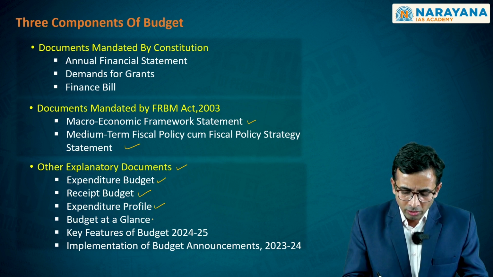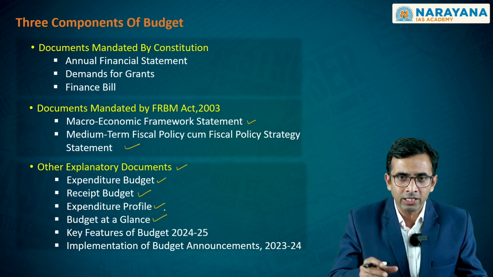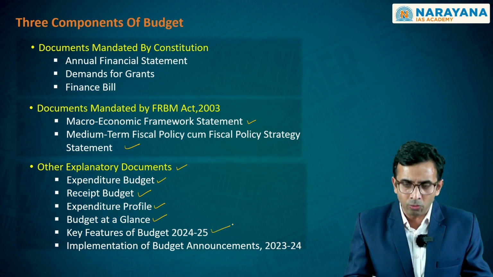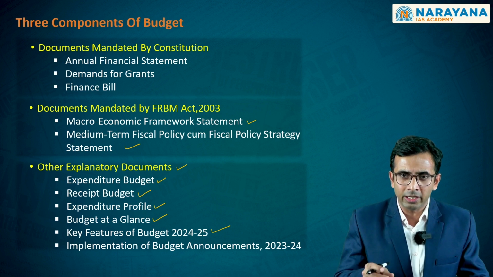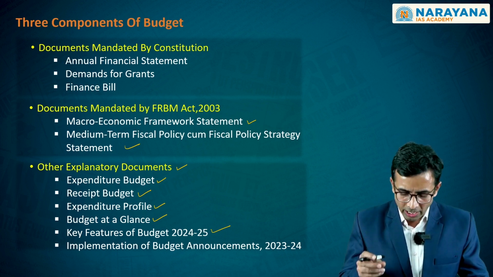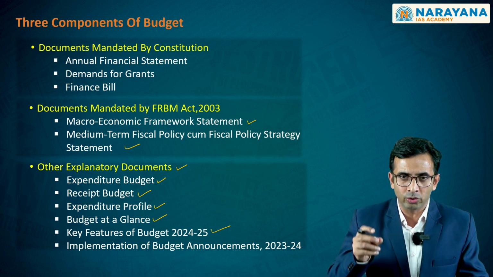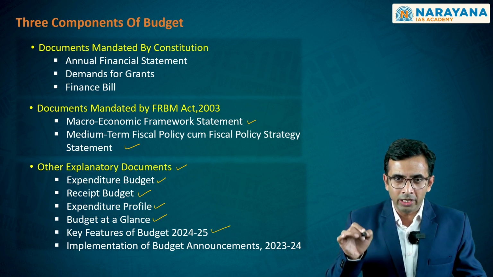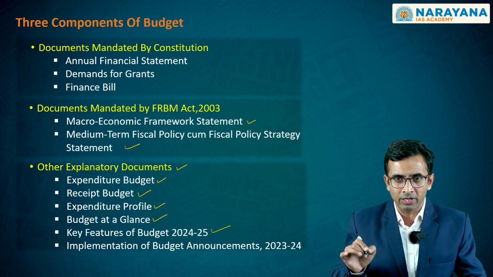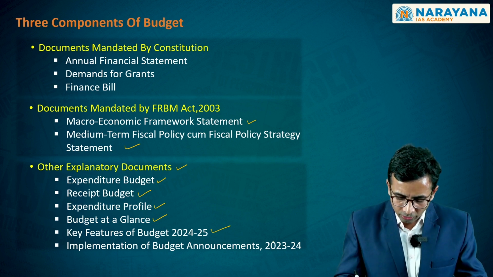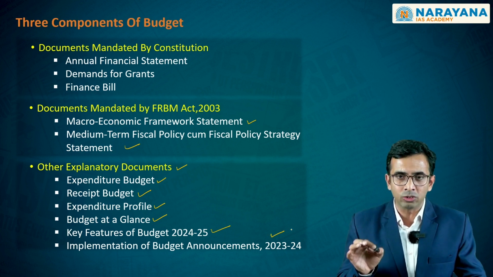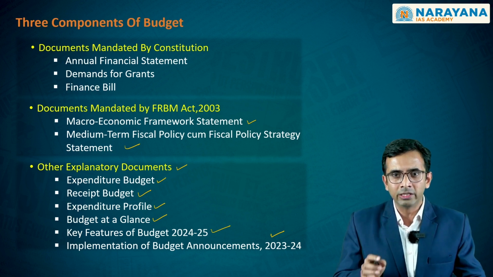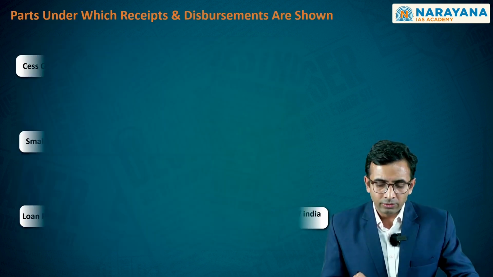And number four, you will also have what is referred to as budget at a glance, which gives you the macro picture of this particular budget. And number five, you also have some of the key features that have been presented in this particular document referred to as key features of budget 2024-2025, that is the interim budget. Along with this, as the government has already presented an annual budget in the previous financial year, it will also come up with what is referred to as implementation of budget announcements during this financial year of 2023-2024 and how far the output and outcomes have been achieved.